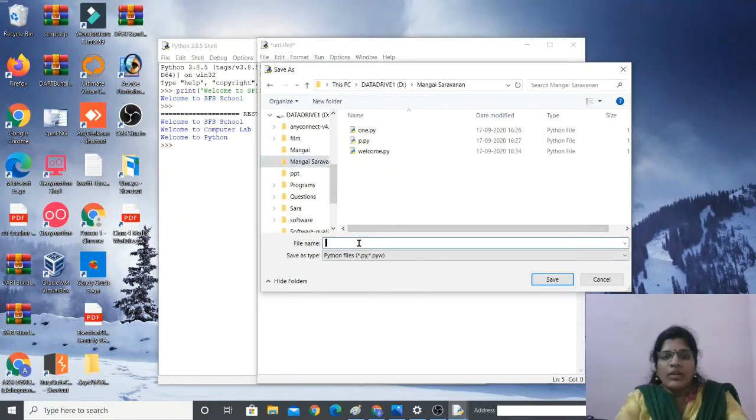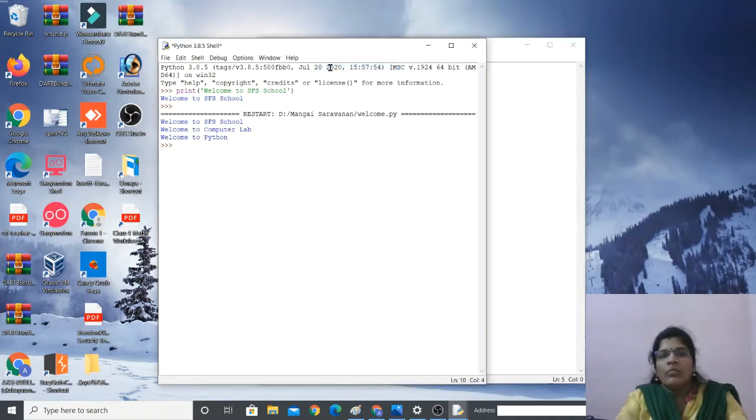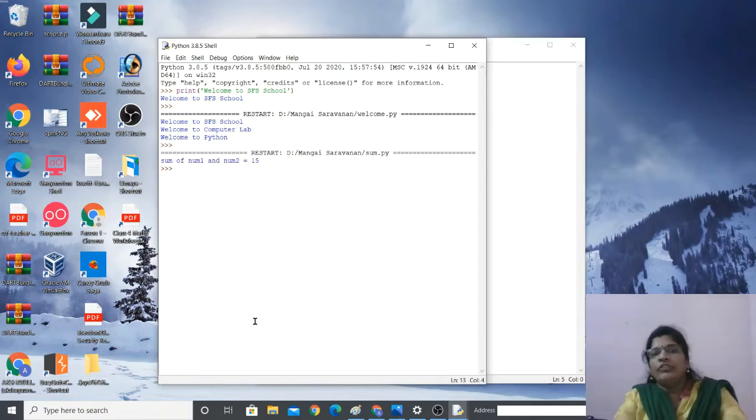So it is a program for sum of two numbers. So I am giving the name sum.py. Then click on the save button. Then how to run the program? Go to run module. Do you see sum of num1 and num2 is equal to 15? Got it? So it automatically just adds the numbers.